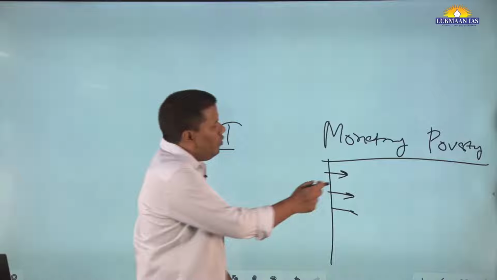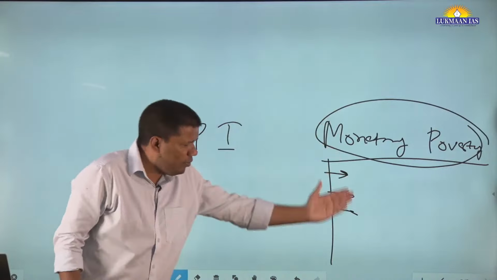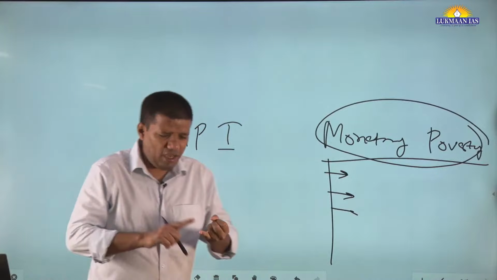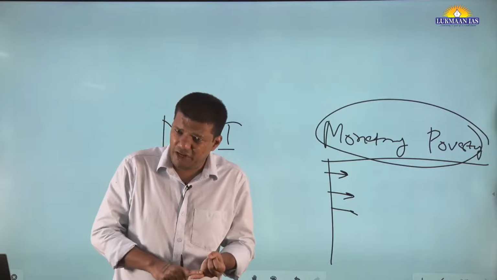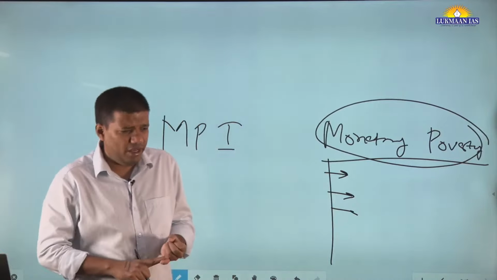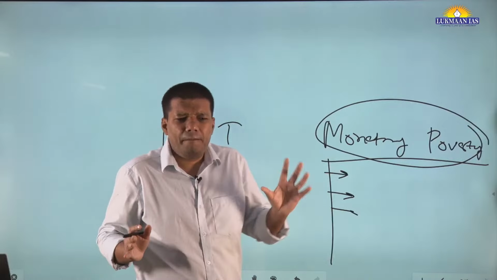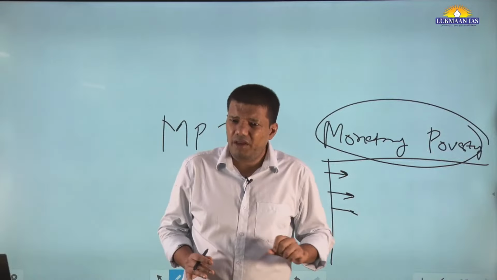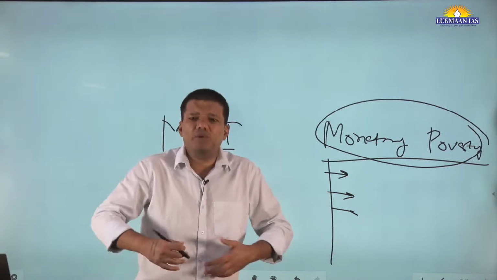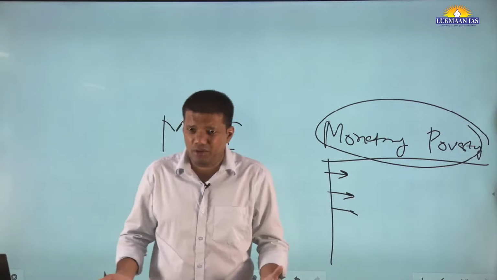Okay. So monetary poverty: you should know which monetary poverty lines there are. Like the Alagh Committee, then the Tendulkar Committee, then the Rangarajan Committee. But what is the main difference among them? Earlier they were mainly limited to calorific value. Initially the Alagh Committee looked at how much food they will eat. Now the Tendulkar Committee and others moved into consumption as well.